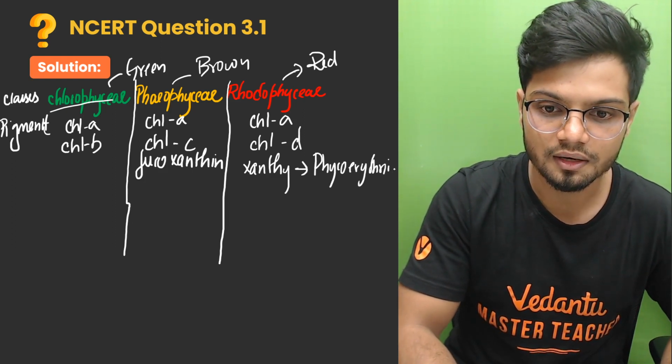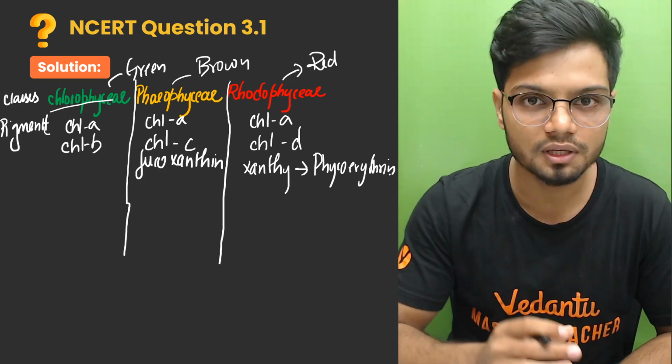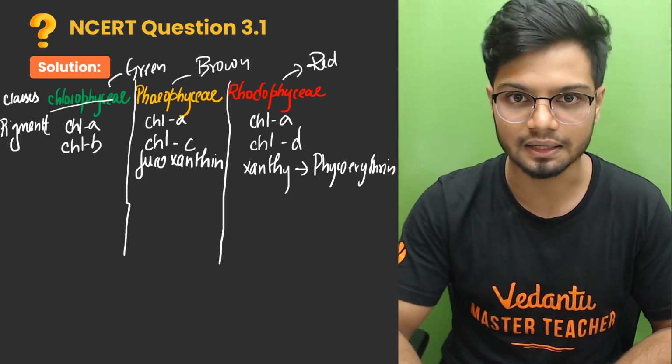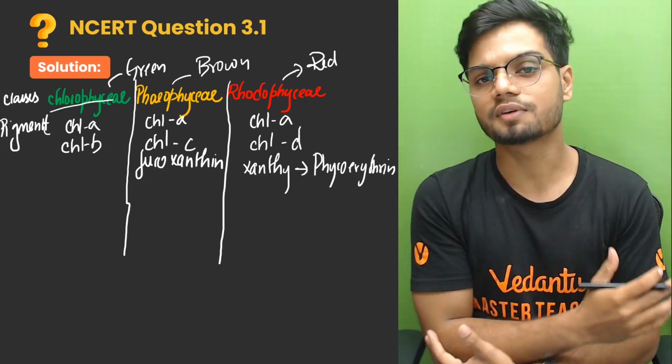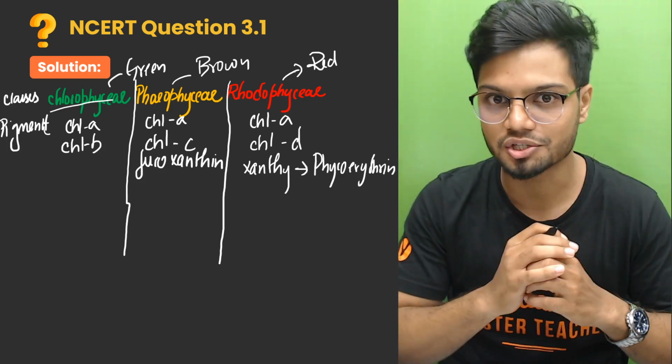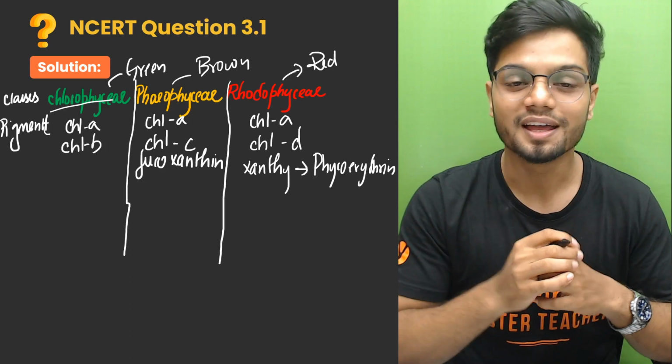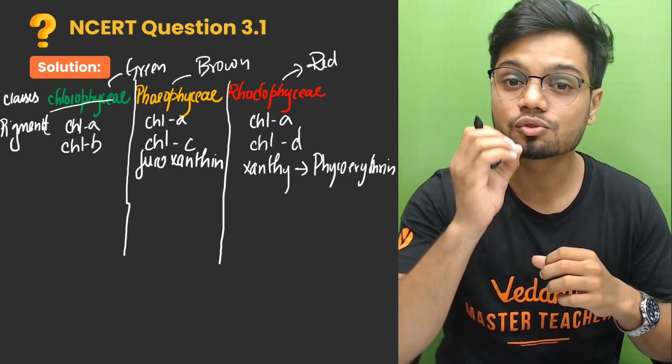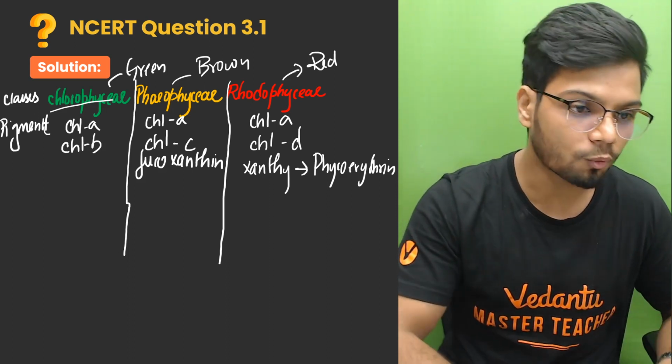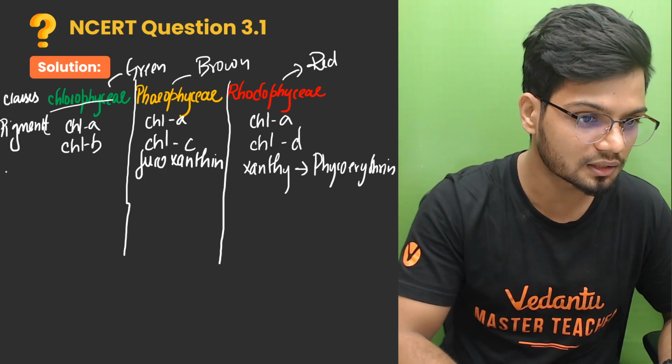Phycoerythrin. Clear? Phycoerythrin is a type of xanthophyll which is present in the case of your red algae. Now, what is the other basis of classification? The other basis of classification in the case of these three different algae is the stored food material.